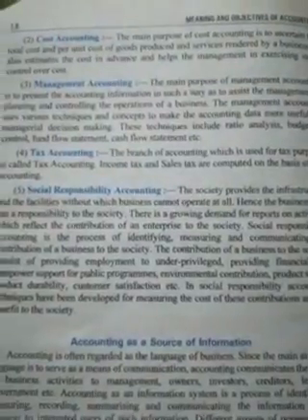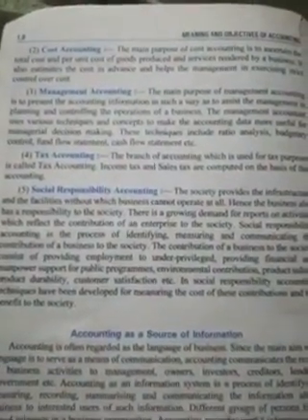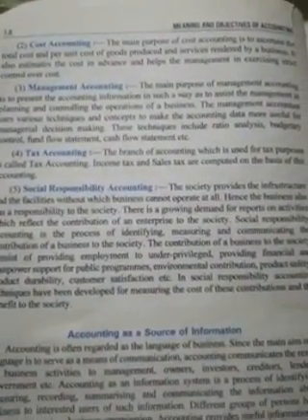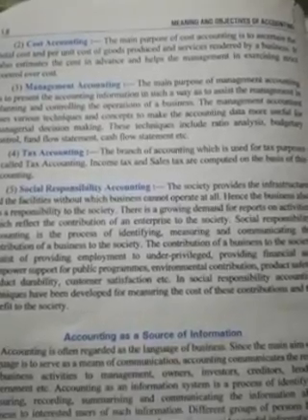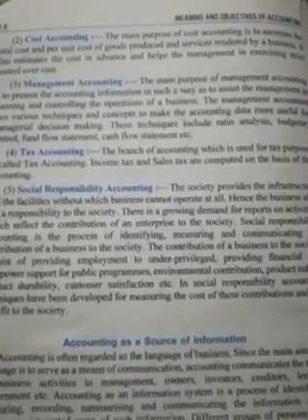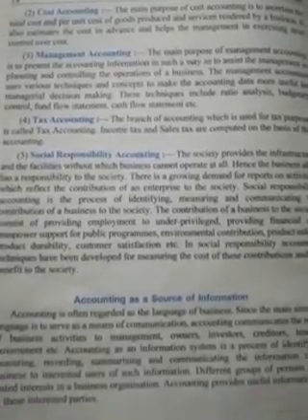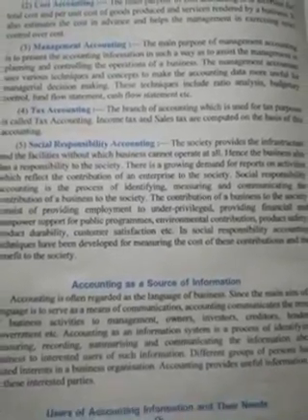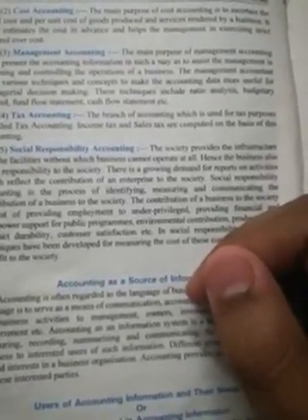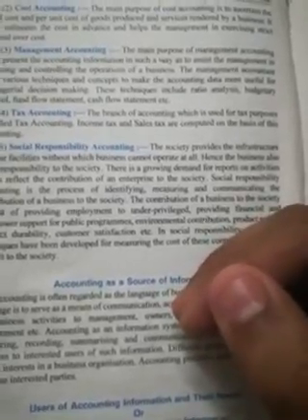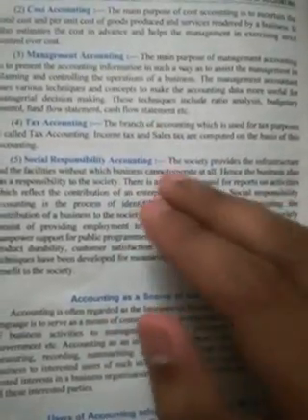Then it comes to management accounting. Class, this is another part of accounting, that is management accounting. It has two parts in it. One is your cost accounting and the other is your audit itself. Then next is your tax accounting. Tax accounting is for calculating the tax liabilities of the companies. Social responsibility accounting, this is not relevant for us.